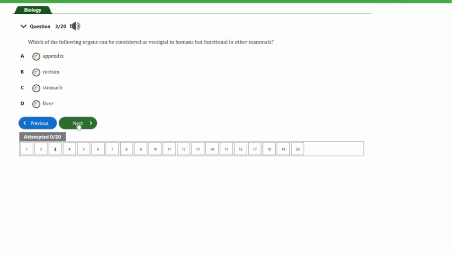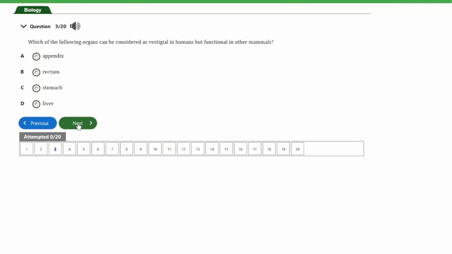So let's look at the next question, guys, and that's question number 3. The question says, which of the following organs can be considered as vestigial in humans but functional in other mammals? A, appendix. B, rectum. C, stomach. D, liver. So guys, the answer to this question is A, and that's the appendix.